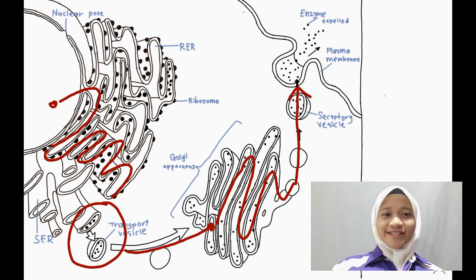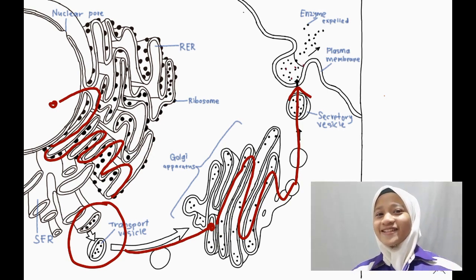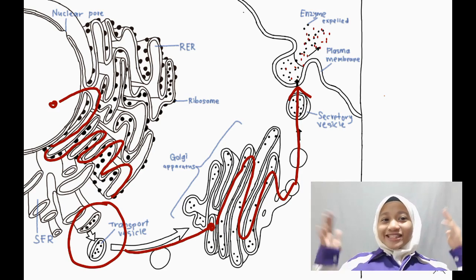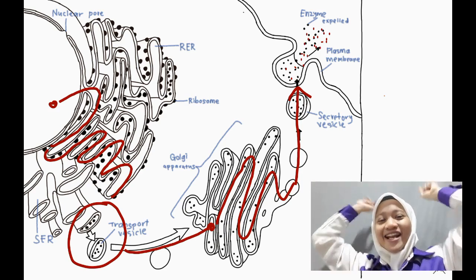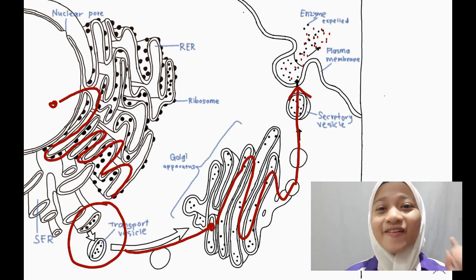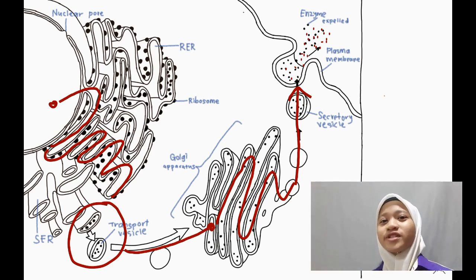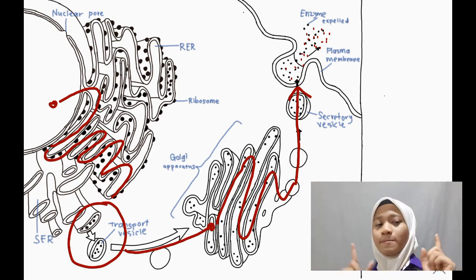Lastly, the basket will then fuse with the plasma membrane before releasing the proteins, which are now enzymes, part of the cell. Okay, then that's it. You did it. It's easy, right? So, if there's any extra question that asks you about the production of extracellular enzyme, what you need to do is just write all the 7 steps again.